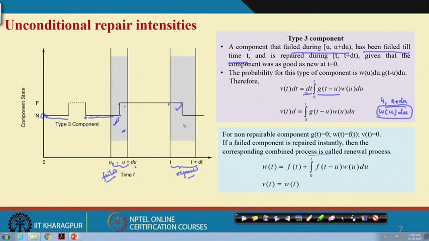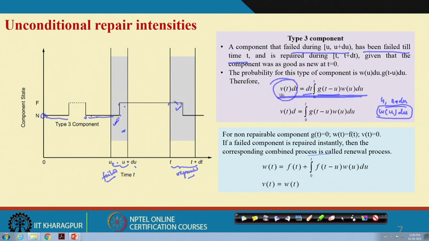So this is the other part: from here it failed, that is G(t minus u) into dt. But the question is that after failure it will be in the failed state, and then it will be repaired here. That is why the integration is required, from 0 to t, when it is completely failed. So your equation is this.